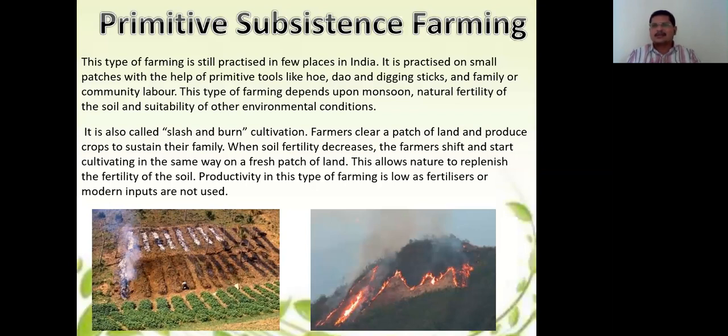This type of farming is still practiced in few places in India. It is practiced on small patches of land. Here patches means small pieces of land, with the help of primitive tools like hoe, dowel and digging sticks and family community labor.